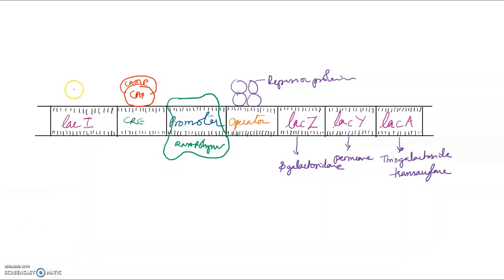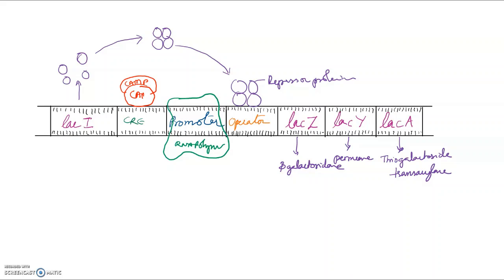is the region which transcribes for the repressor protein, for the 4 subunits of the repressor protein. These 4 subunits of the repressor protein will form a complex, and this complex will come and bind on the operator region, so that the operator region is always blocked.